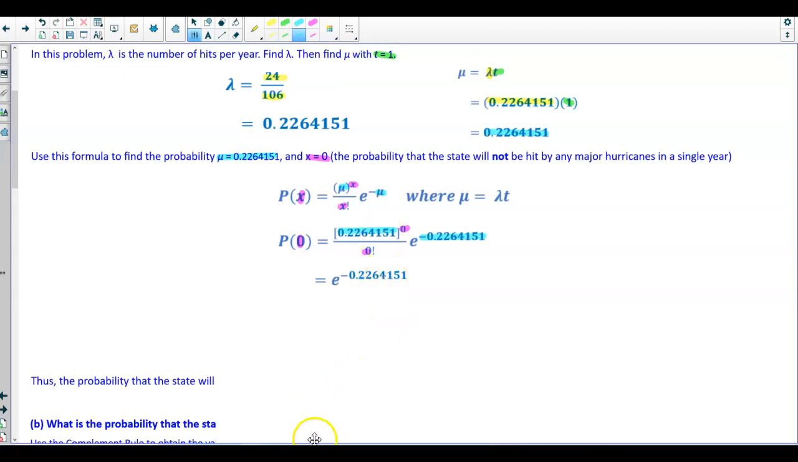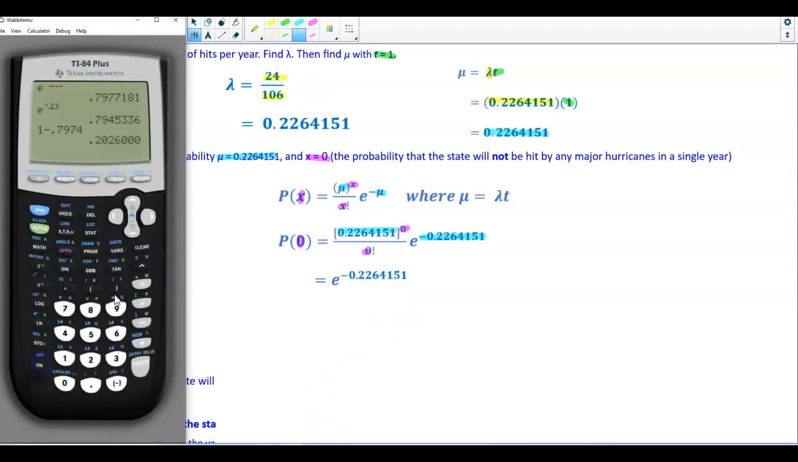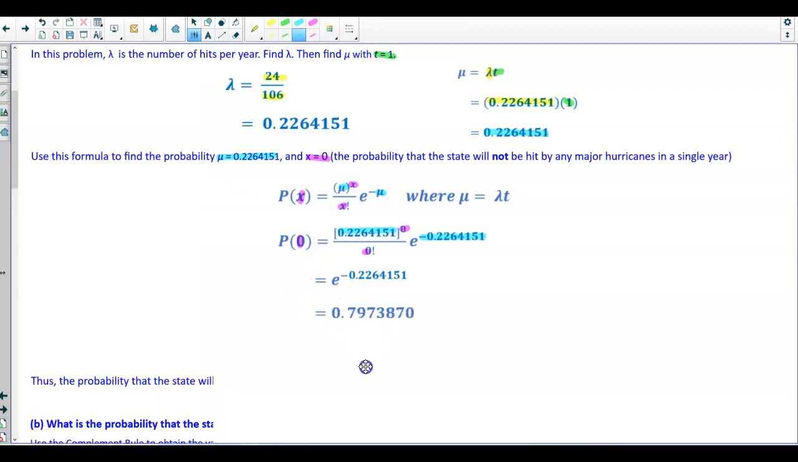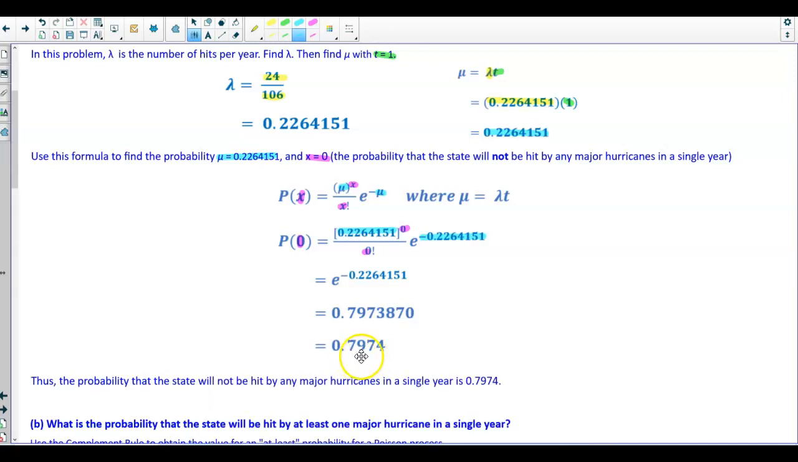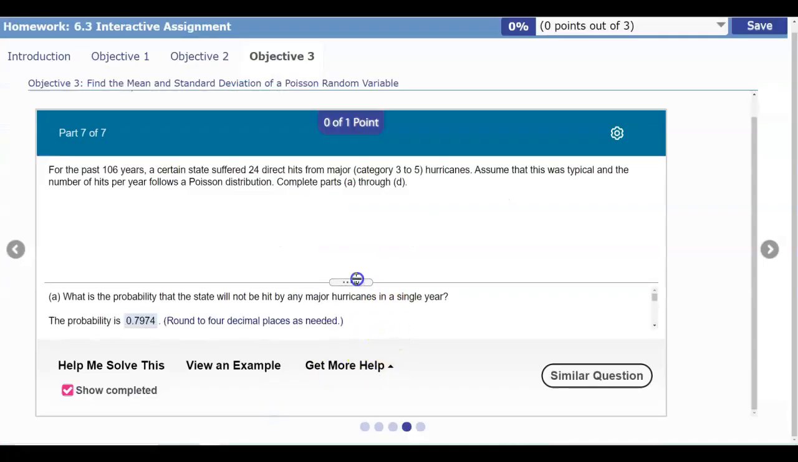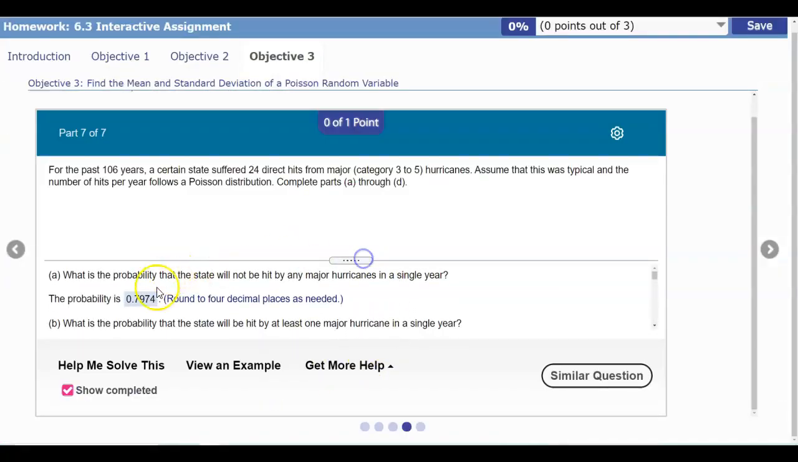So plugging this into our calculator, we have second and then e, and then we're going to put in negative 0.2264151, and that gives us 0.797380, and then we're going to round that to 4 decimal places, which then gives us 0.7974. Thus, the probability that the state will not be hit by any major hurricanes in a single year is 0.7974. Let's verify our solution, and there is the answer.